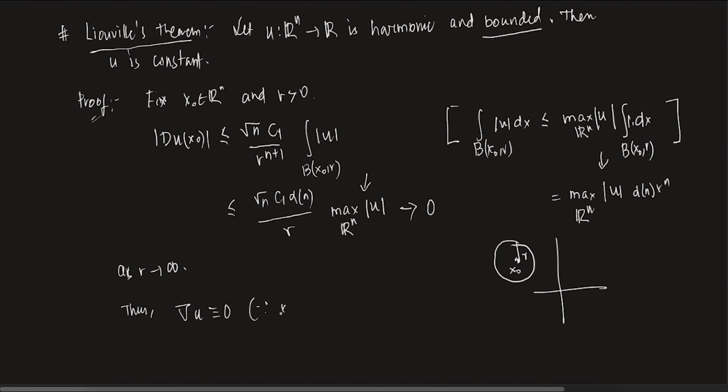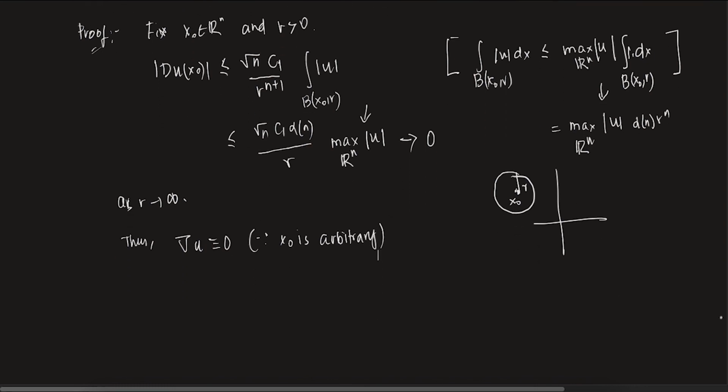Why? Since x0 is arbitrary. Nothing special about x0: you can choose any x0 and as big a ball as possible centered at x0, no problem. So that is saying the gradient of u is 0.